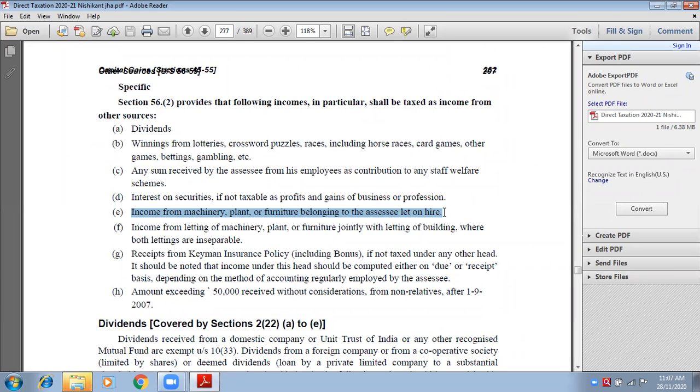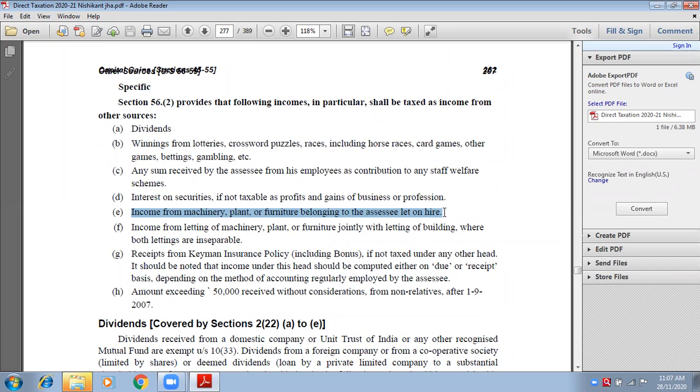Now you will say, ma'am, house property, if it is kept on rent, you will earn rent. So that will be your income from house property. Yes, that will be income from house property. To keep a house on rent will be shown in income from house property.